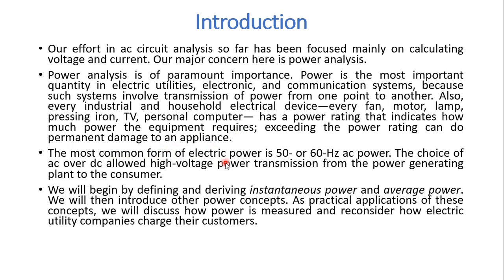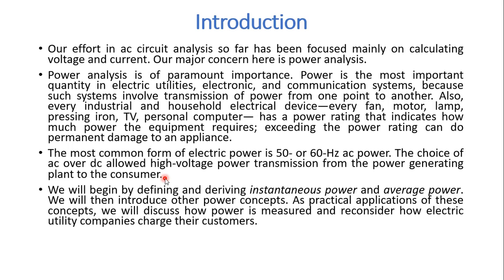The most common form of electric power which is being generated is 50 or 60 Hertz AC power. In India, we are generating 50 Hertz AC power. The choice of AC over DC allowed high voltage power transmission from the power generating plant to the consumer.